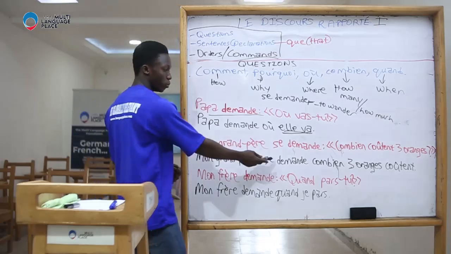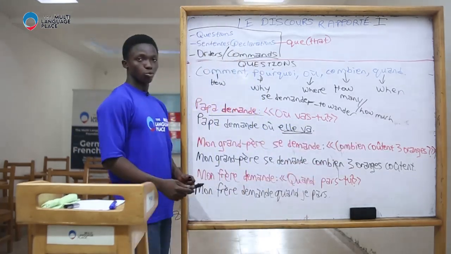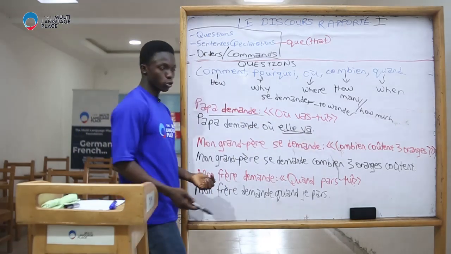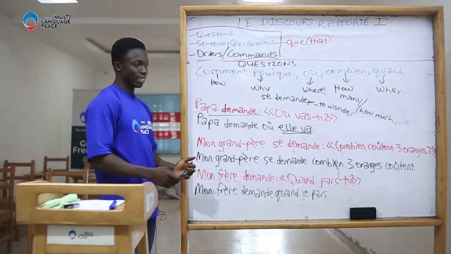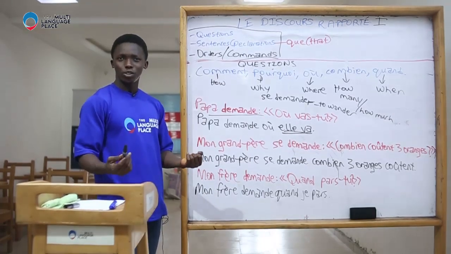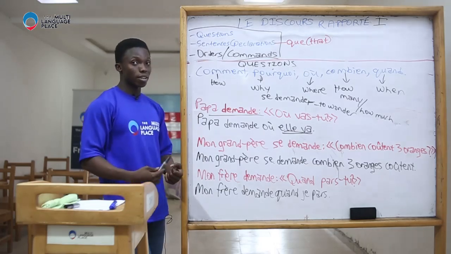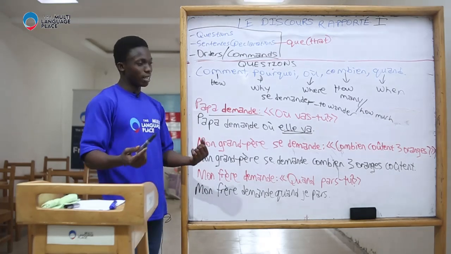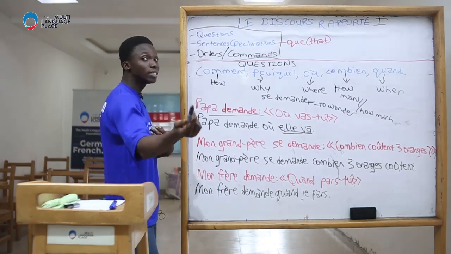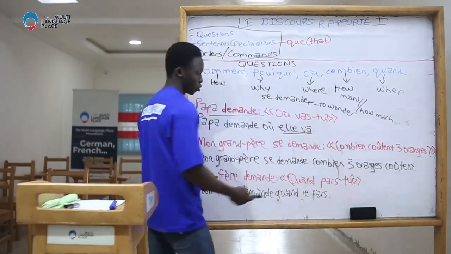Mon grand-père se demande combien 3 oranges coûtent. Remember, this is direct. Mon grand-père is asking, how much are 3 oranges? What's the price of 3 oranges? Now, I'm the one reporting grandpa's question. My grandpa wonders how much 3 oranges cost. Now, I am reporting the question of my grandpa. So, mon grand-père se demande combien 3 oranges coûtent.